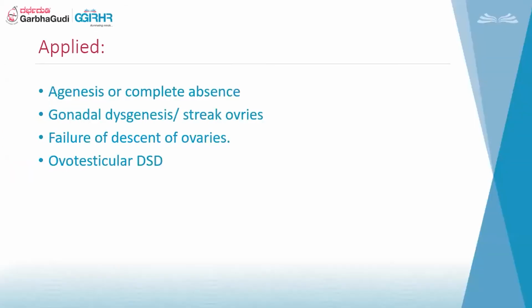So the applied aspects of the development of the ovaries: there could be agenesis, or the complete absence of the ovaries, that can happen in Turner syndrome or mosaicism. And then gonadal dysgenesis or the streak ovaries, same again in the Turner syndrome. Failure of descent of the ovaries or ovotesticular DSDs.